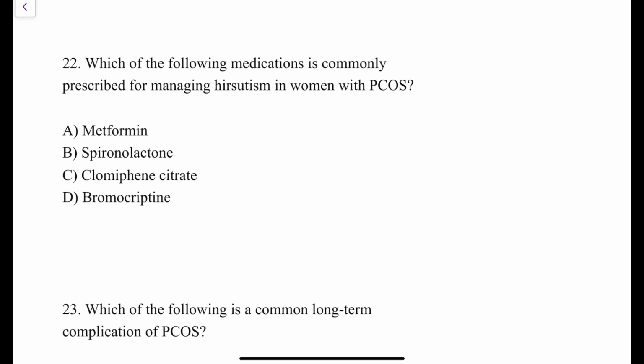Fine. Next question, which of the following medication is commonly prescribed for managing hirsutism in women with PCOS? So management of hirsutism in women with PCOS. The first is oral contraceptive pills, which have to be given for 6 months. If there is no improvement in symptoms, you have to supplement anti-androgenic drugs along with oral contraceptive pills. We have discussed this already in the theory itself, right? We discussed it in the class on polycystic ovarian syndrome, but here I would like to just